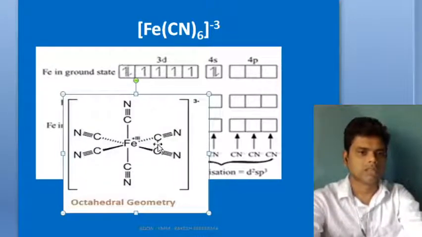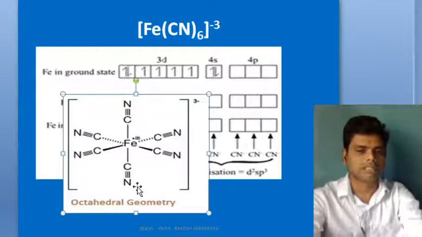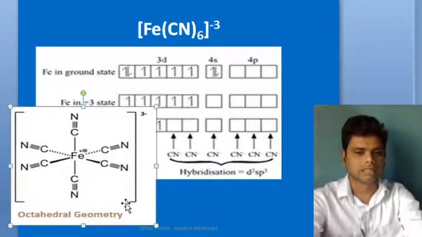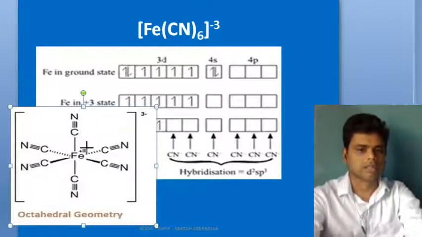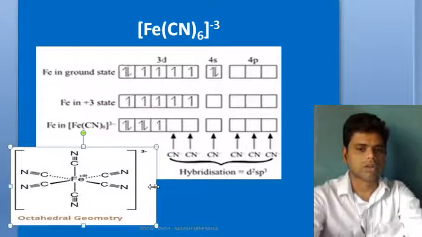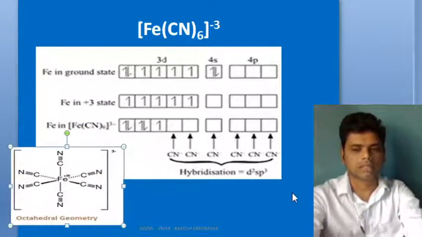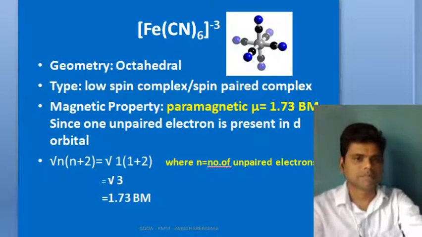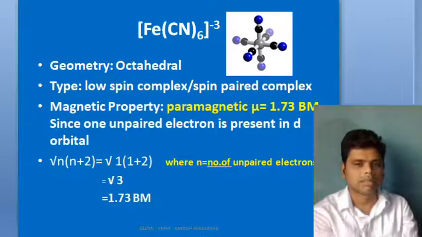So this is one of the corners, 4 corners here, 5th corner and 6th corner. That's how you can imagine the structure. That's the octahedral nature of your cyanide complex, hexacyanoferrate.